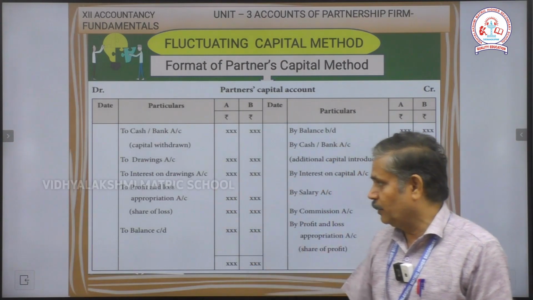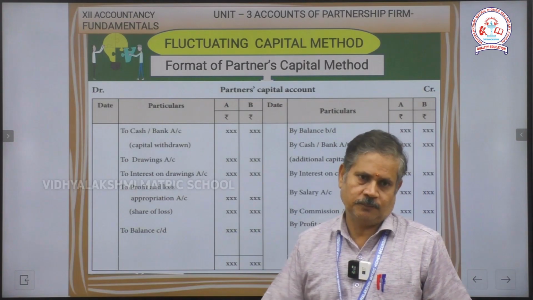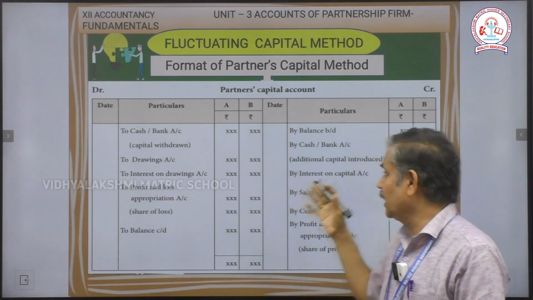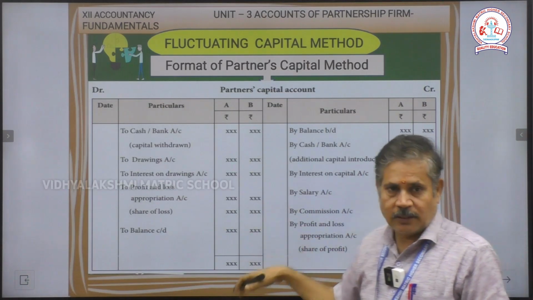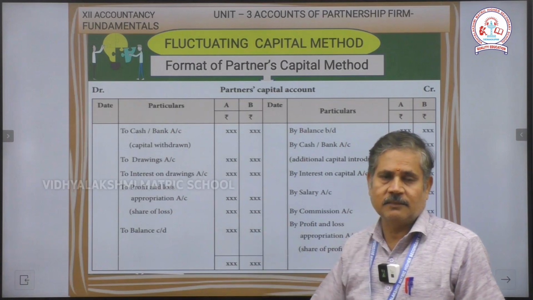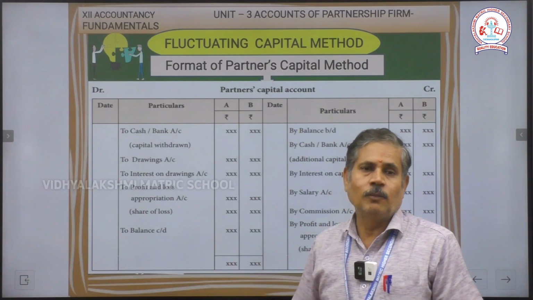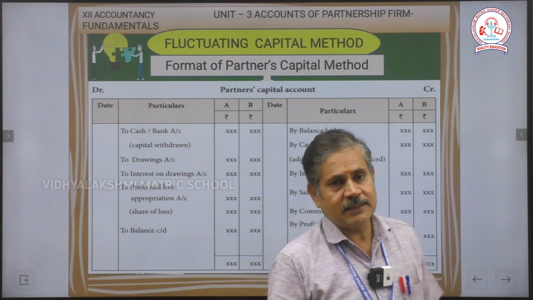Interest on drawing amount will be shown. Any loss amount, that amount also will be shown. So after we enter all the entries, we check both sides to see which side has excess values. Generally, credit side excess values are transferred to the debit side. On the debit side, we deduct all the adjusting values and finally find out the answer, the balance c/d. This amount is transferred to the next month's opening balance b/d.